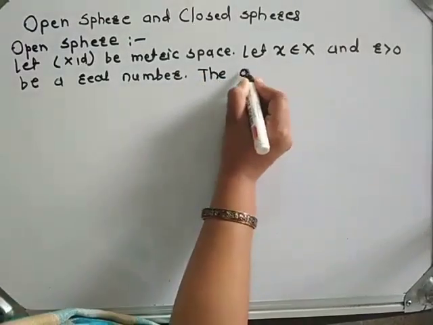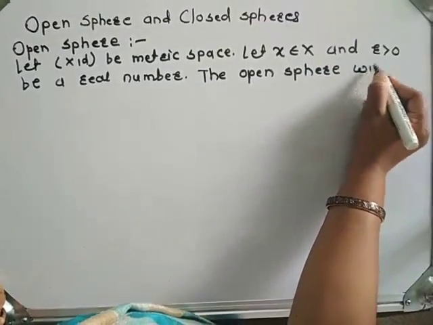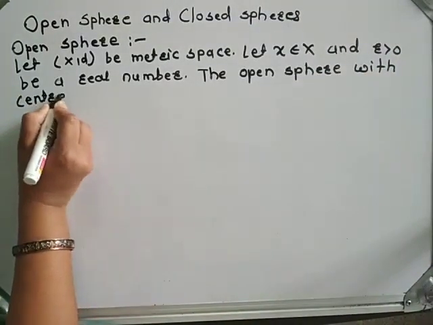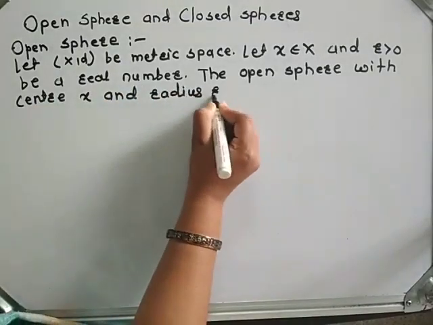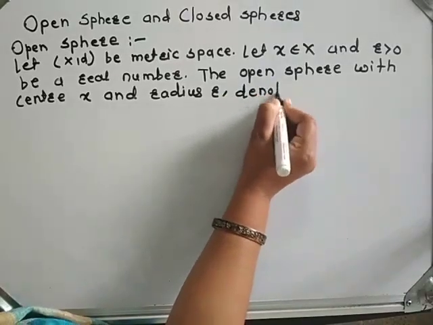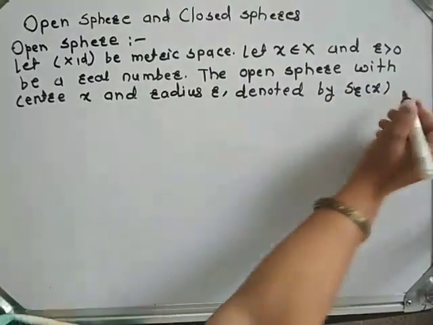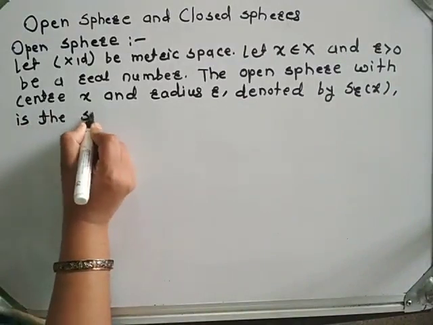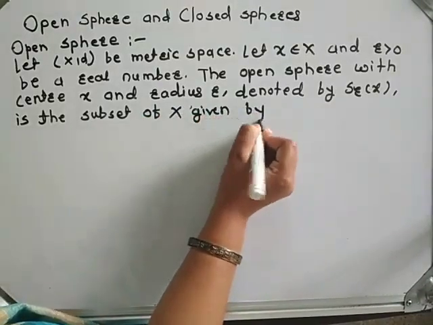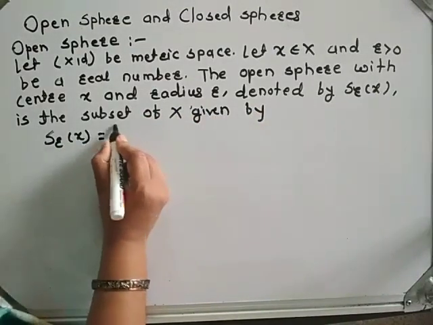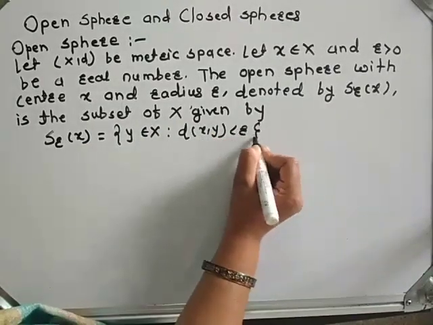The open sphere with center x and radius r, denoted by S_r(x), is the subset of capital X given by S_r(x) is equal to the set of all y belongs to capital X such that the distance between x and y is strictly less than r.